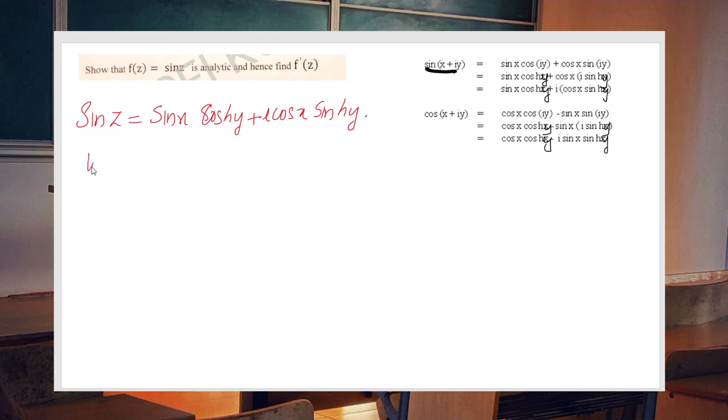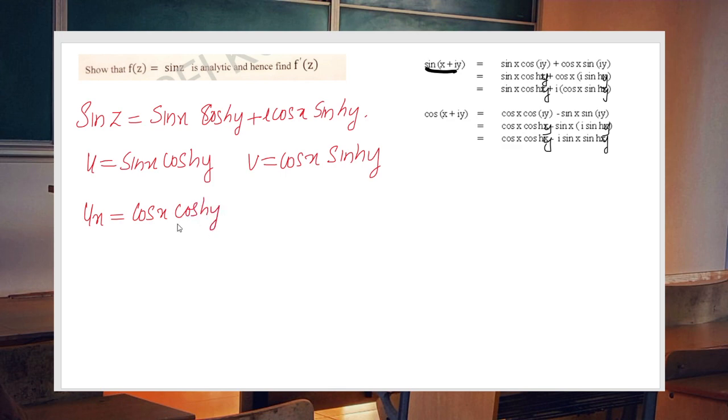So what is our u? u equal to sin x cosh y and v equal to cos x sinh y. So what is ux? The derivative of u with respect to x is cos x cosh y, and the derivative of u with respect to y is sin x sinh y.